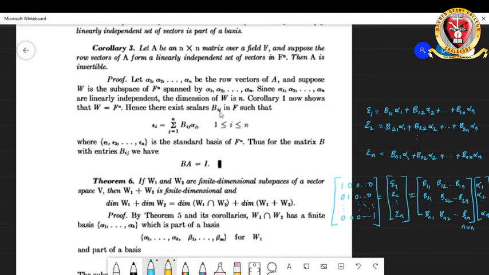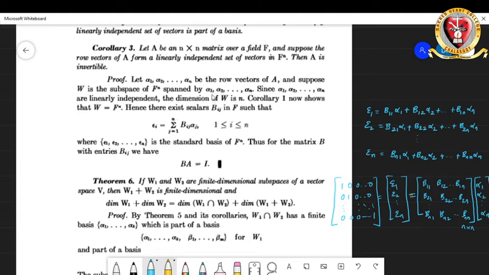Okay, so you have a subspace which has dimension n and the vector space has dimension n. That will mean that the subspace is nothing but the whole space, so you get W equals F^n. Now we know that F^n over F has the standard basis, which are the vectors epsilon 1, epsilon 2, etc., epsilon n, which are the n-tuples having the first entry as 1 and the rest zeros, then the second entry as 1 and the rest zeros, like that.